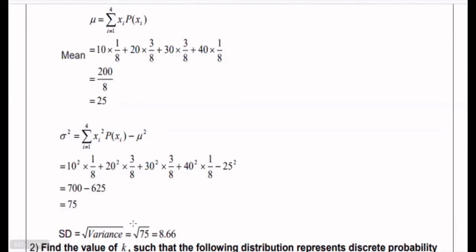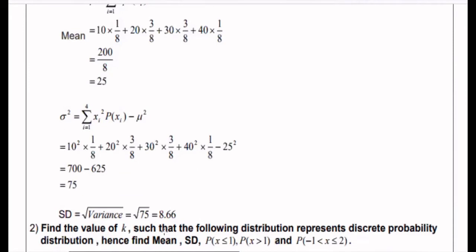We all know the standard deviation is always equal to the square root of the variance. The variance value is 75. The square root of 75 is 8.66.